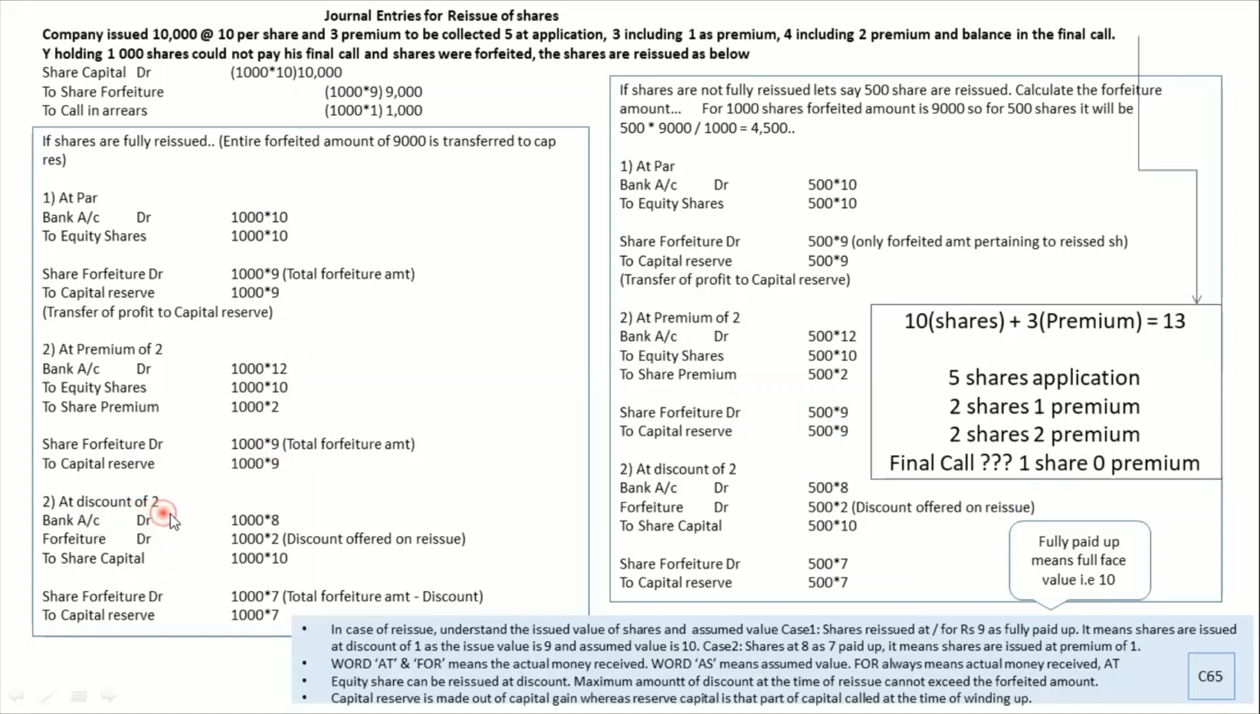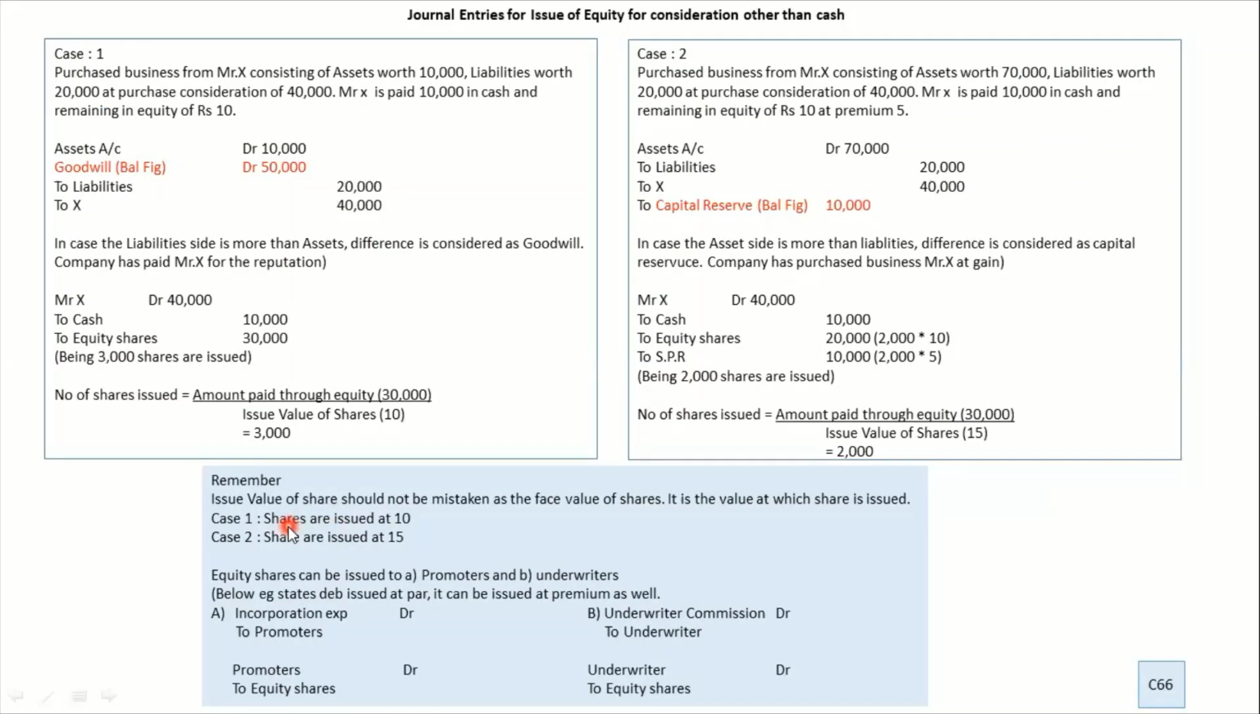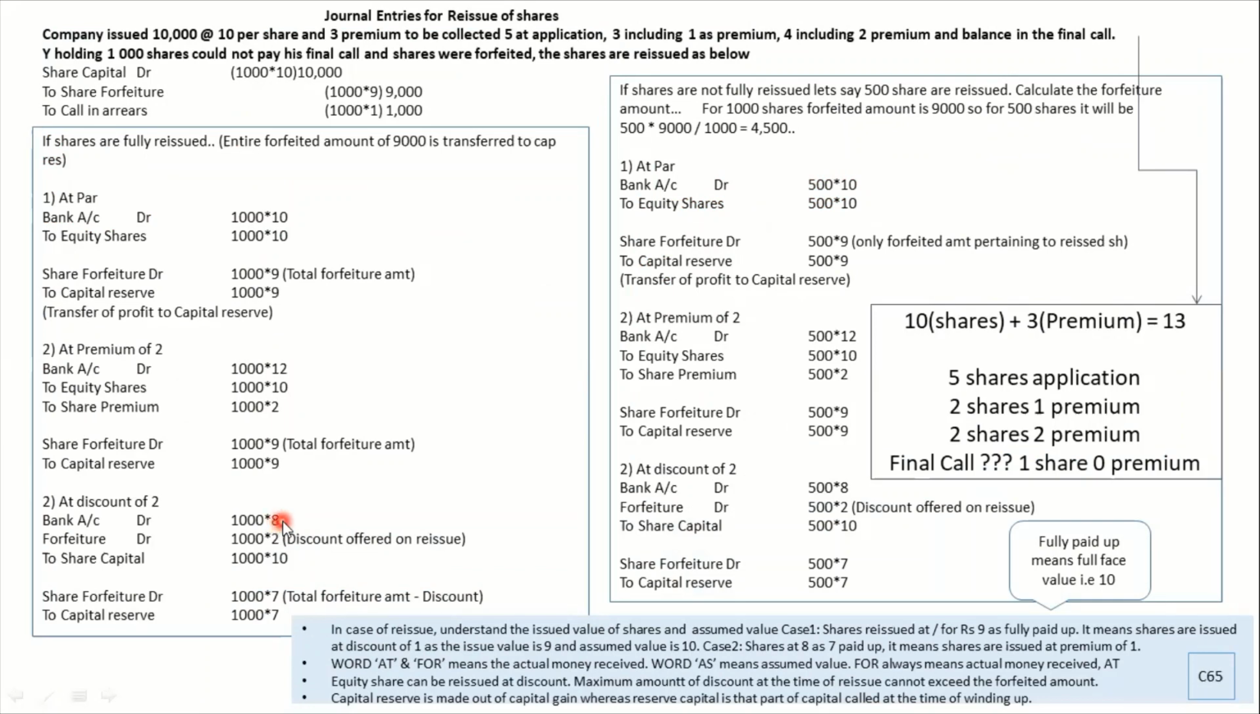at discount. Now what happens at discount is that the equity share we are not giving at the original price of 10 but a price which is less than it, that means at 8 rupees or 7 or 9. So you will get bank account debit.